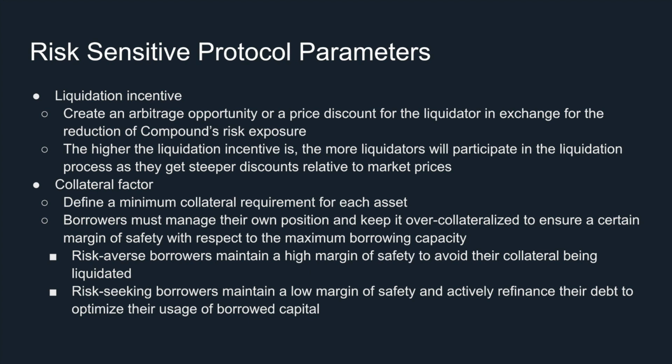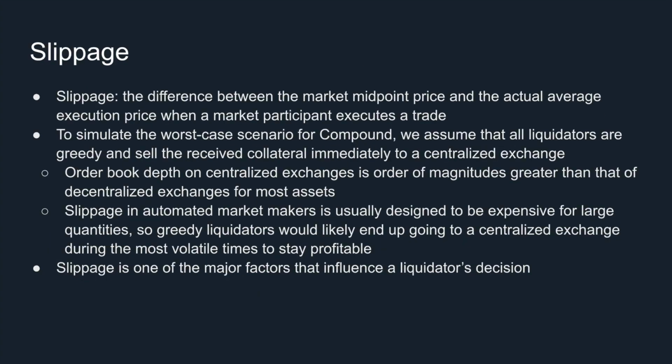Risk-averse borrowers maintain a high margin of safety to avoid their collateral being liquidated. In contrast, risk-seeking borrowers maintain a low margin of safety and actively refinance their debt to optimize their usage of borrowed capital. Liquidation incentive is the main economic incentive to liquidators. So what makes liquidators unwilling to liquidate a position? The answer is price slippage.